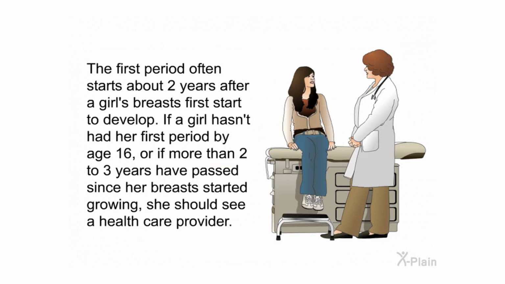The first period often starts about 2 years after a girl's breasts first start to develop. If a girl hasn't had her first period by age 16, or if more than 2 to 3 years have passed since her breasts started growing, she should see a healthcare provider.